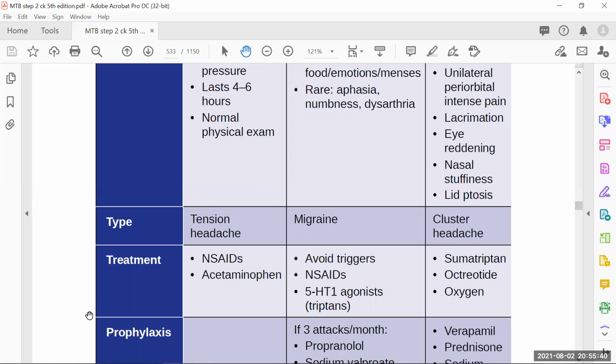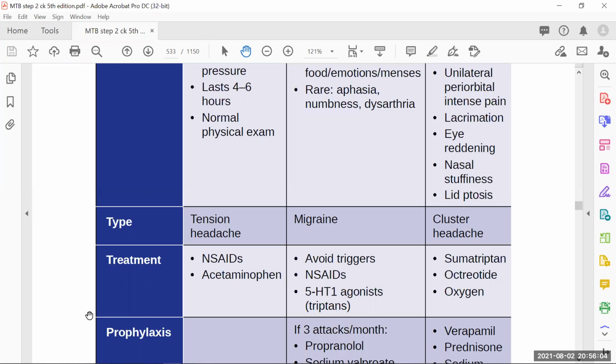Triptans work on serotonin receptors especially, and they work as agonists. And what will they do? They will release the vasoconstriction. And once the vasoconstriction is not there, what will happen? The blood supply will be good enough. Once the blood supply is good enough, there will be no pain. Pain always occurs because of ischemia, because of vasoconstriction. If we can reverse the vasoconstriction, we can release the pain.